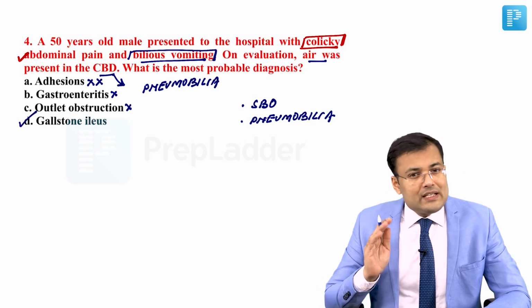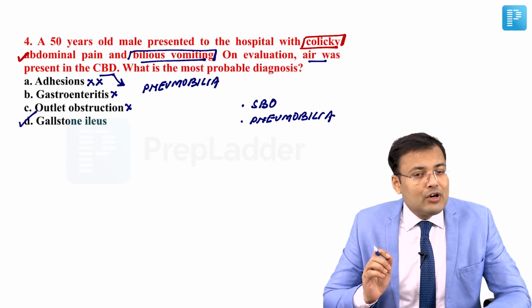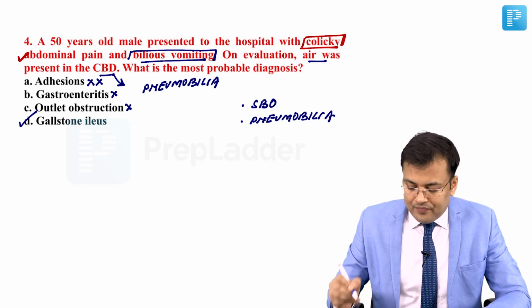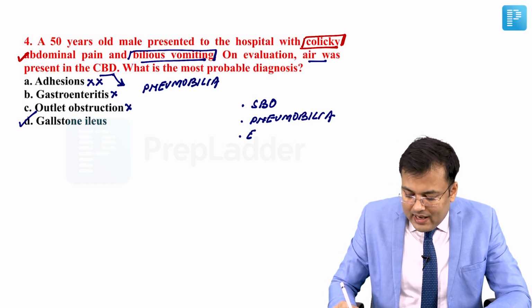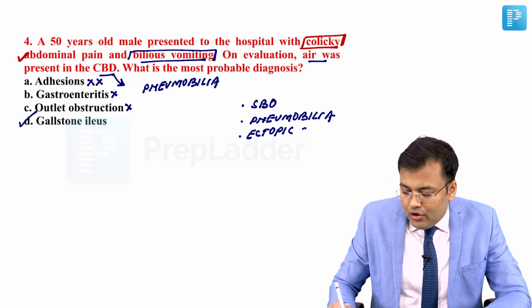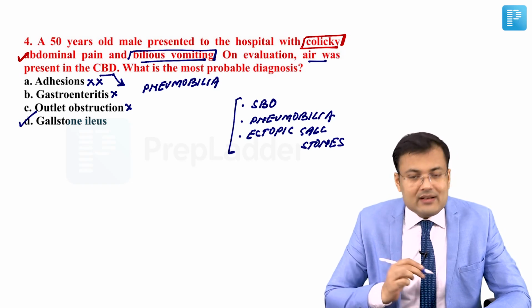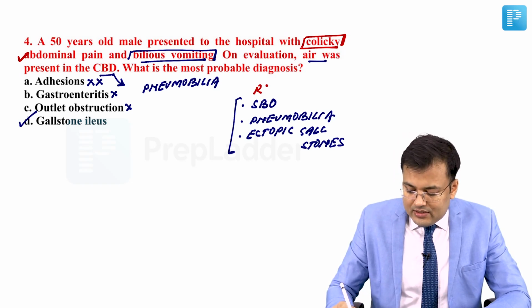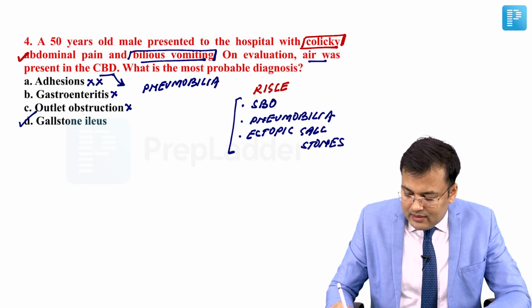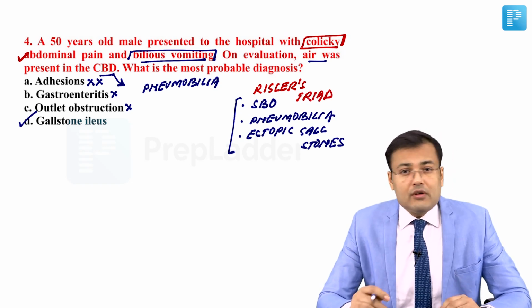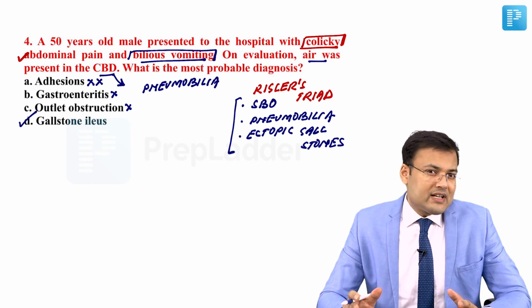And you know, there is the plain X-ray triad, in which there is small bowel obstruction, pneumobilia, and ectopic gallstones. And this plain X-ray triad is known as Rigler's triad. And you know that this Rigler's triad is diagnostic of what? Gallstone ileus. So what's the correct answer for this question?